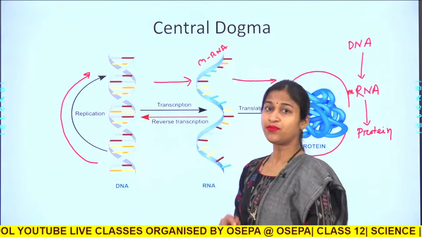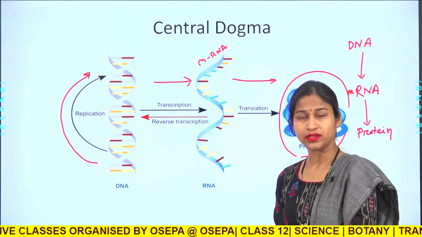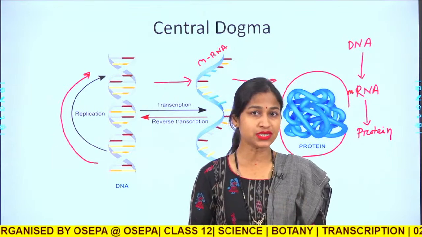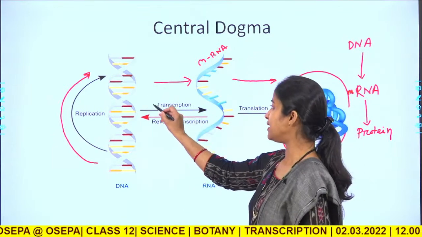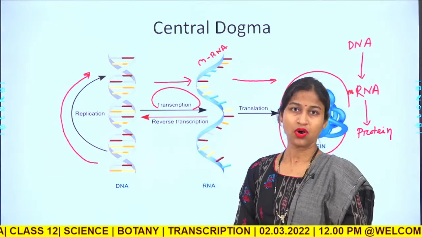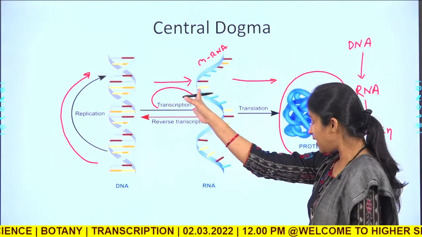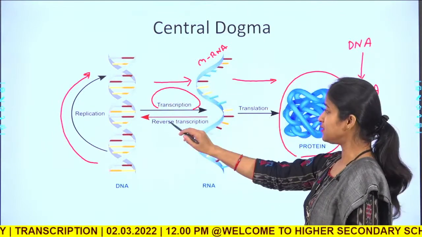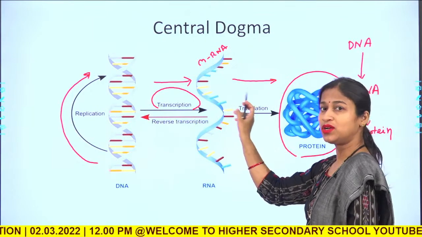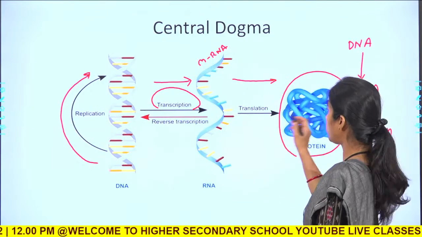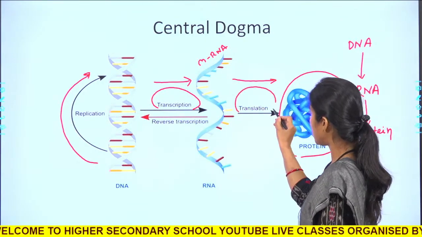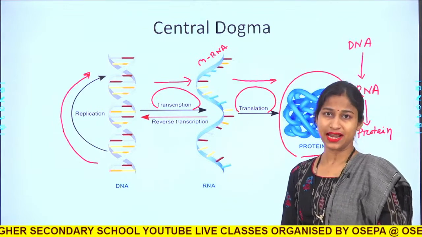The process of formation of RNA molecules from the DNA strands is called transcription, and it goes in a single direction. Once the mRNA is formed, it goes to the formation of protein by a process called translation.